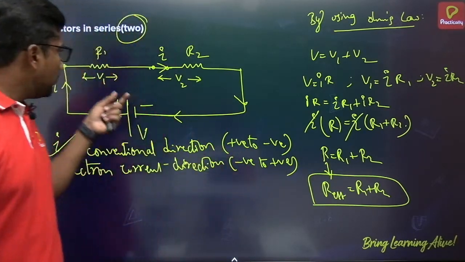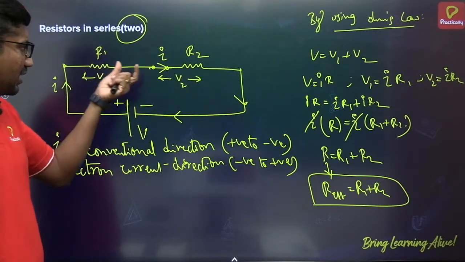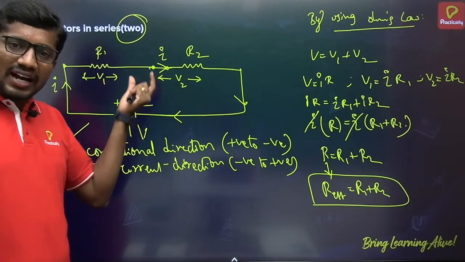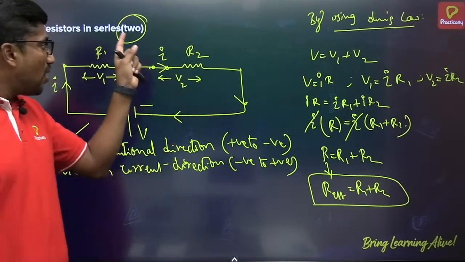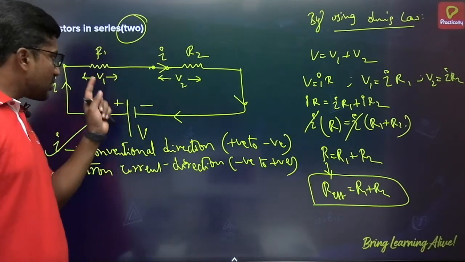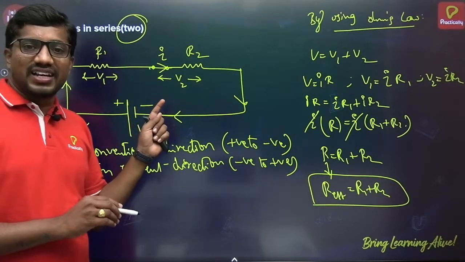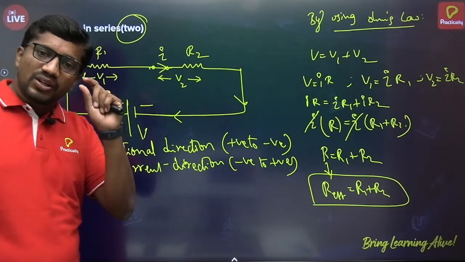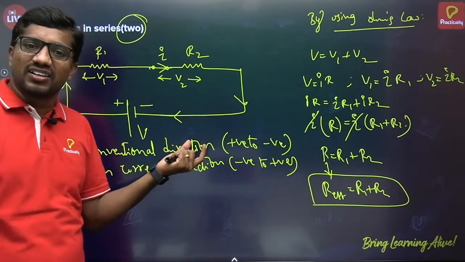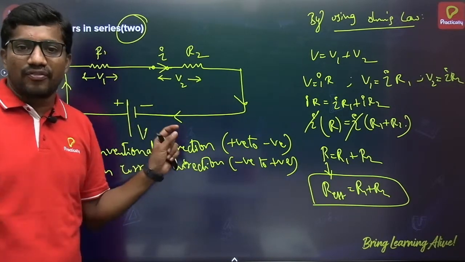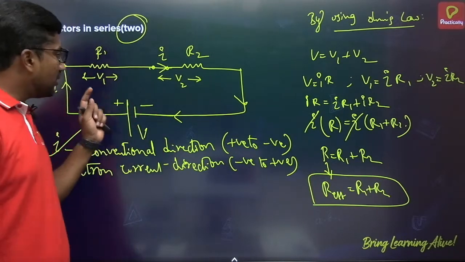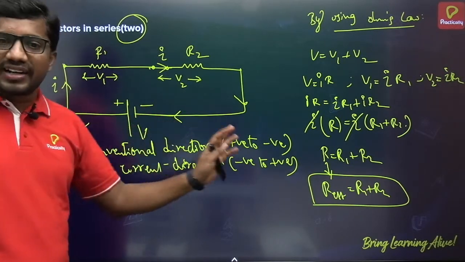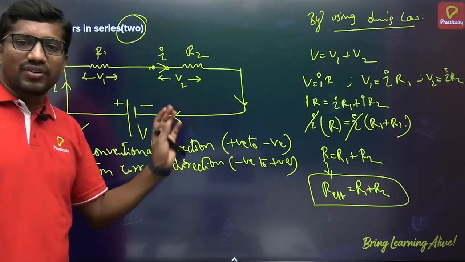Whatever resistors are given, if you add those resistances, that will be the overall resistance of that series circuit. So in series combination, when there are resistors with some resistance, if you want to calculate the overall resistance of that combination, then you simply have to add, that's enough. That will give the overall resistance of the circuit. So in series combination, the net resistance is equal to the sum of the individual resistances.